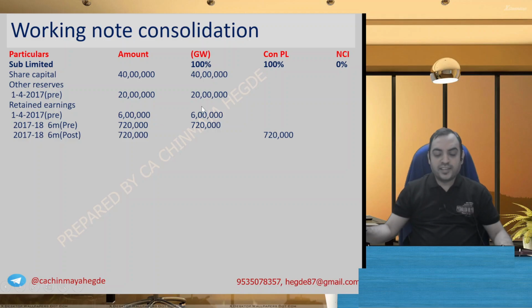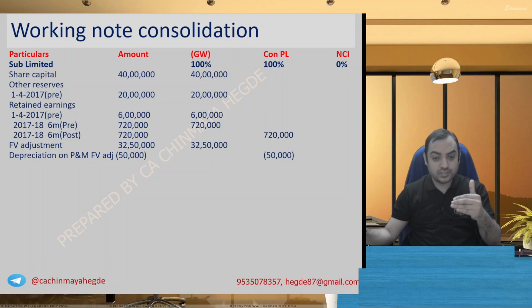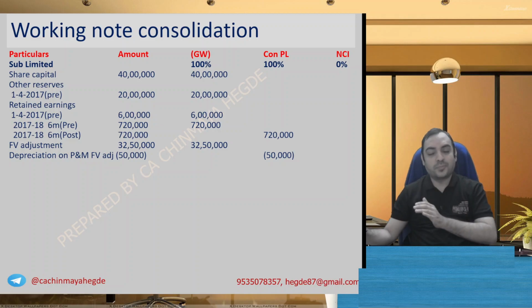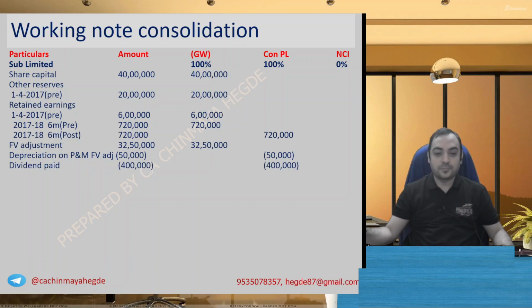Okay. Coming to the fair value adjustment, we have done the one line calculation so that you can take it as well. Entire thing goes to goodwill. Post acquisition depreciation, incremental depreciation, goes to CONPL. Corresponding thing should have been done in land and buildings. For lack of information, we are limiting ourselves only to plant and machinery. Dividend paid entirely will come in CONPL.